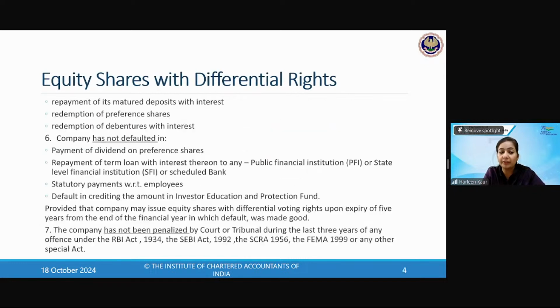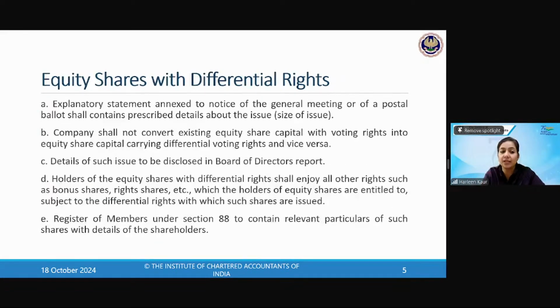Now there is a method. The rule has described, this is the section, and now the rules will be prescribing what kind of method has to be used for issuing the DVRs. First of all, the notice has to be sent. What is the issue size, containing all the details, about the notice which is given for the general meeting or the postal ballot. So an ordinary resolution has to be passed.